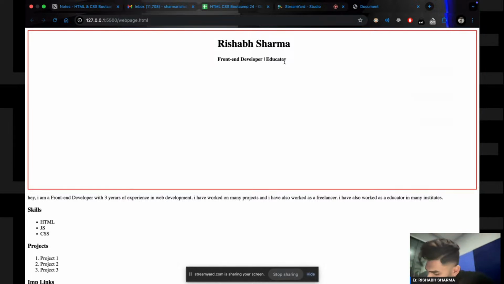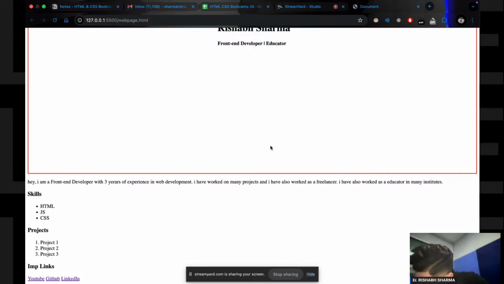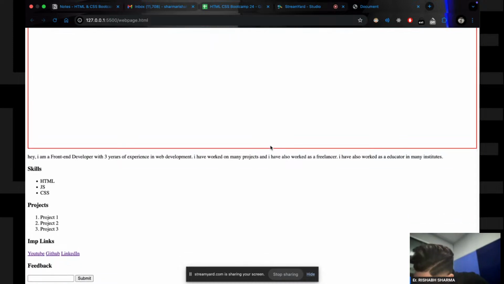Any doubts till here? I know margin is not used to center, but you always have to learn step by step. Someone asks: sir, can we do the same thing with h1 for margin? Yes, you can do that.